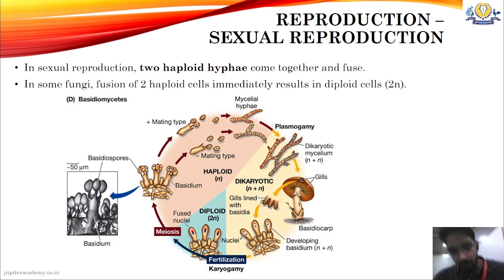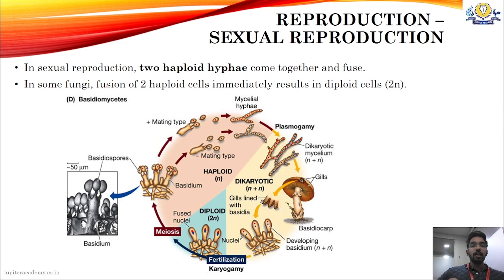In some fungi, fusion of 2 haploid hyphae immediately results in diploid cells. Here they are talking about Phycomycetes, where the 2 haploid hyphae fuse to form a diploid hyphae, which undergoes meiosis to form haploid spores. Here in the flow chart or the Venn diagram, we see the life cycle of basidiomycetes, where your haploid phase is there,